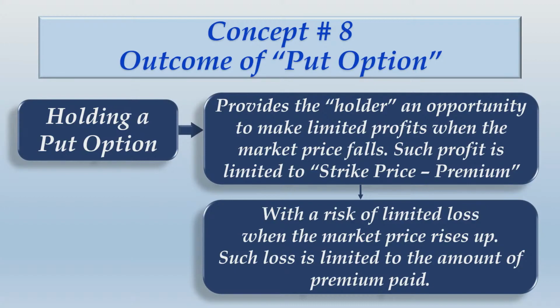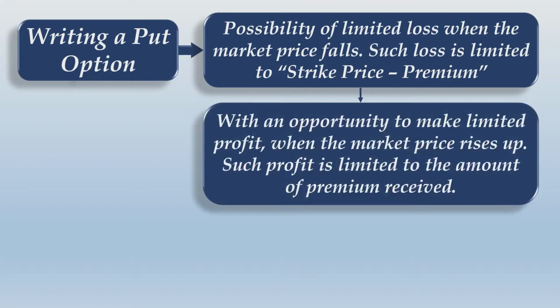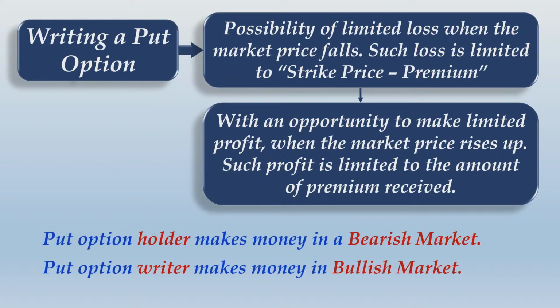All right, let us take the other side viewpoint. What will be the outcome of a put option when you are writing a put option? Writing a put option, there is a possibility of limited loss when the market price falls. Such loss is limited to strike price minus premium, with an opportunity to make limited profit when the market price rises. Such profit is limited to the amount of premium received. So a put option holder makes money in a bearish market, a put option writer makes money in a bullish market. Please take a screenshot of this as well, and then I take you ahead.